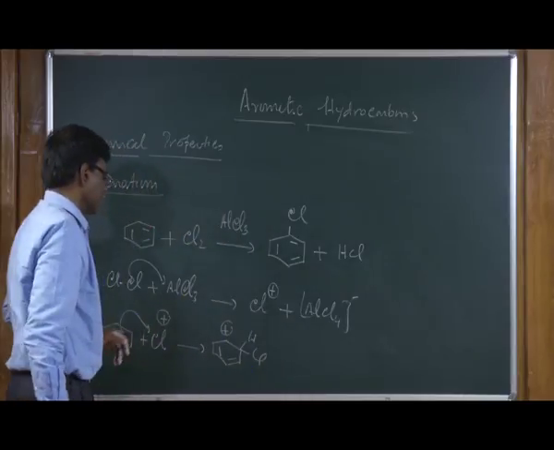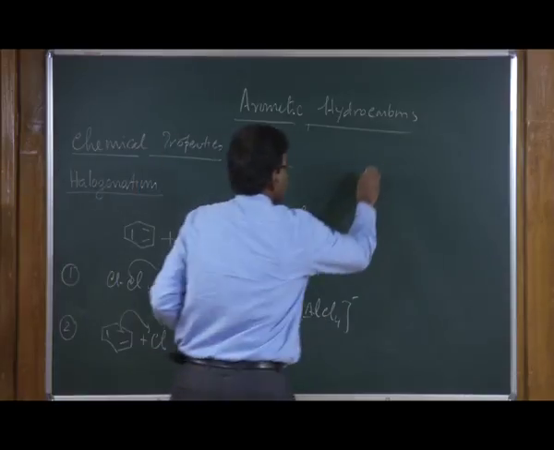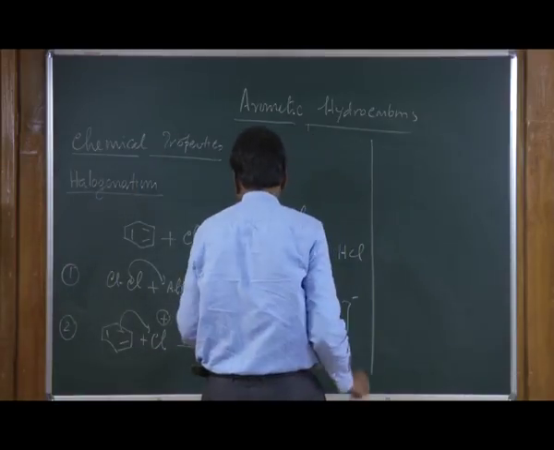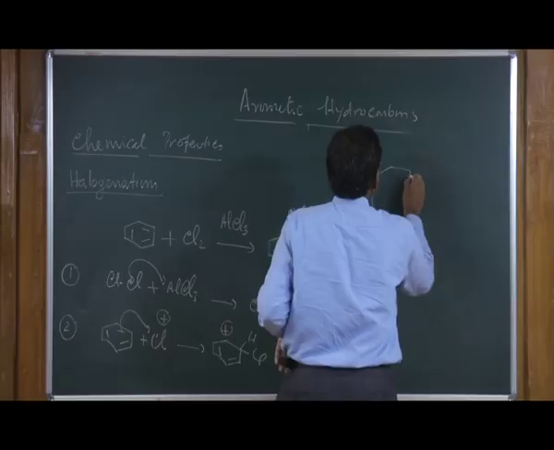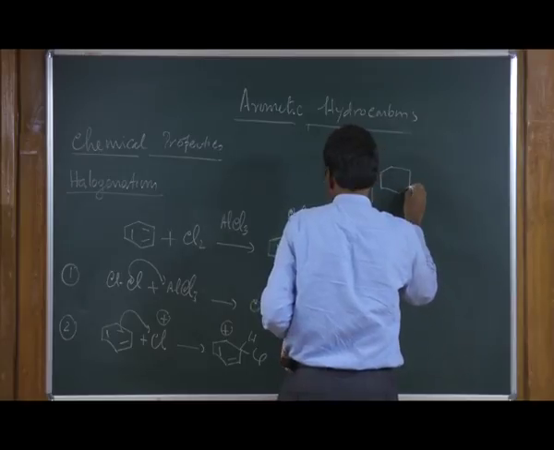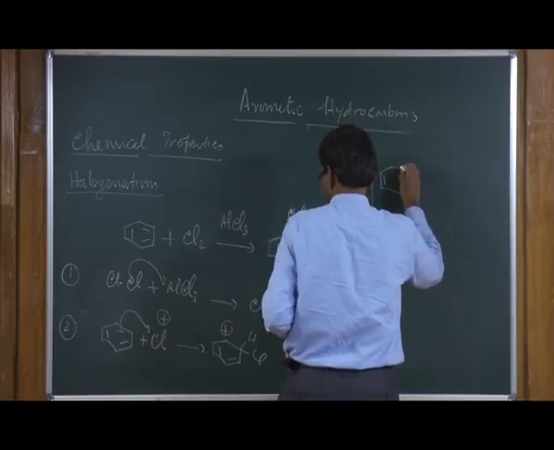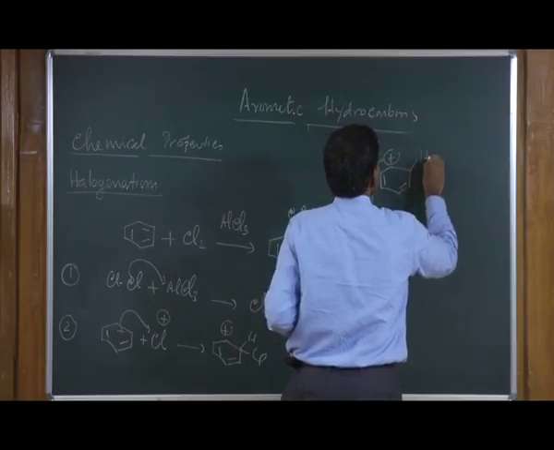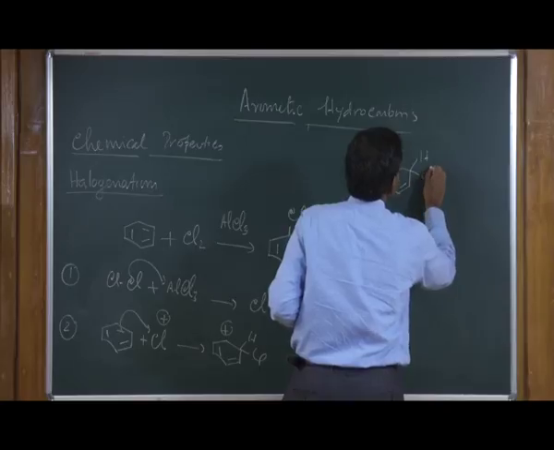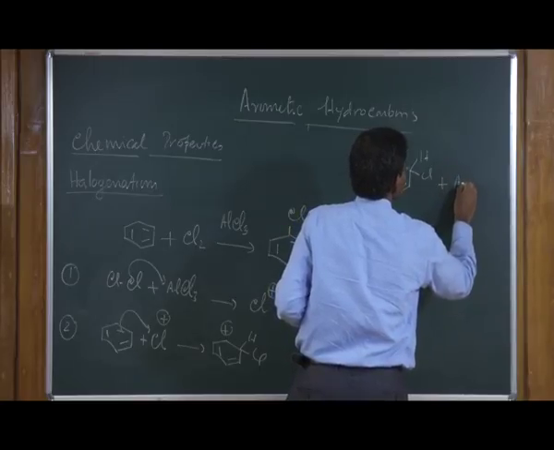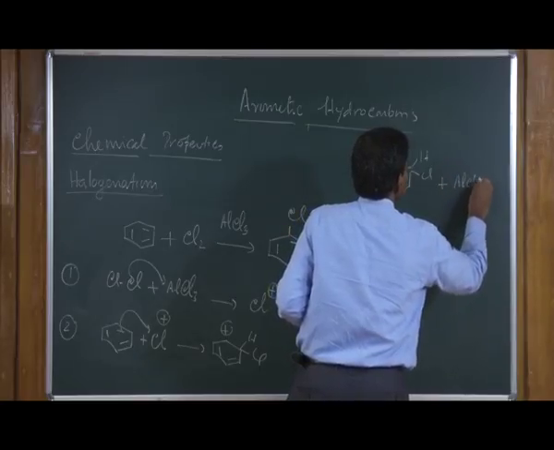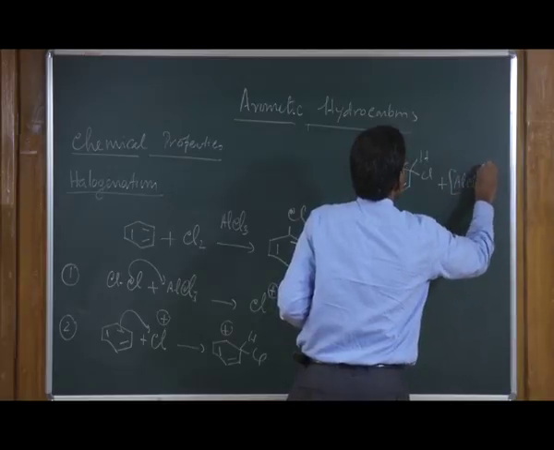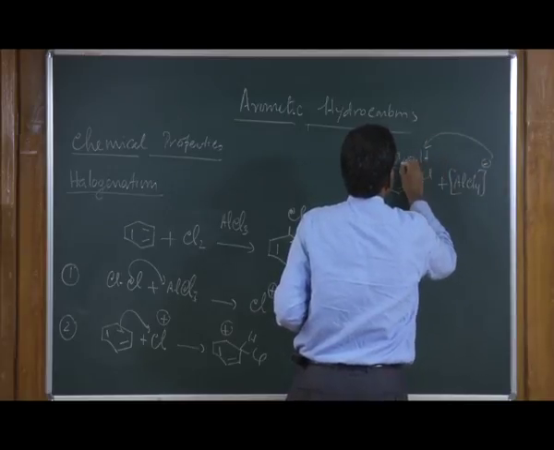You have this intermediate. Once you form this one, this can react with and this can pick up the proton.